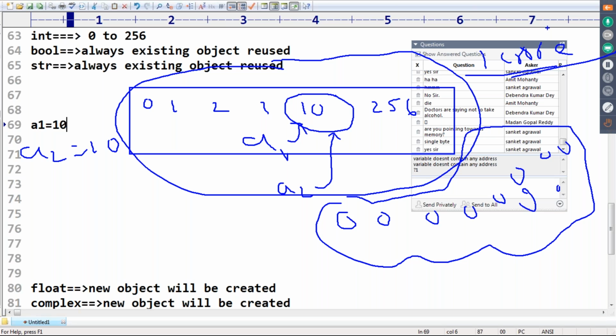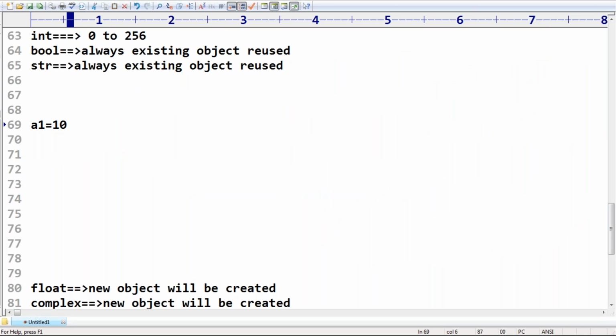Everyone can understand, right? That's why Python people decided on only this particular range. Most commonly used range, so the buffer concept is required.